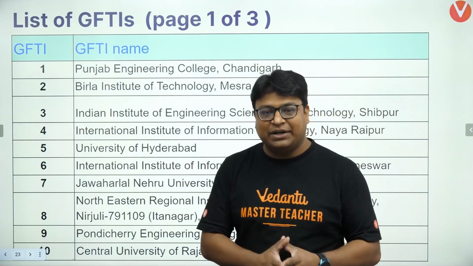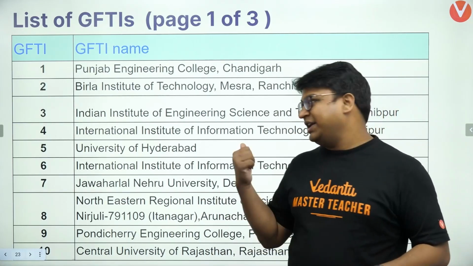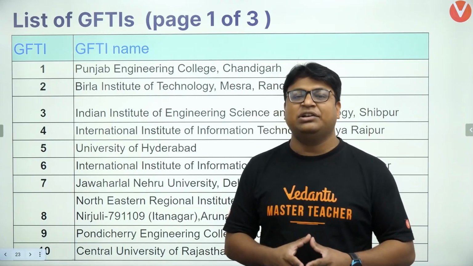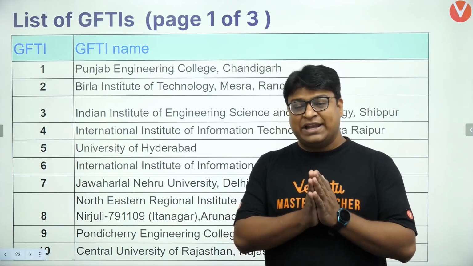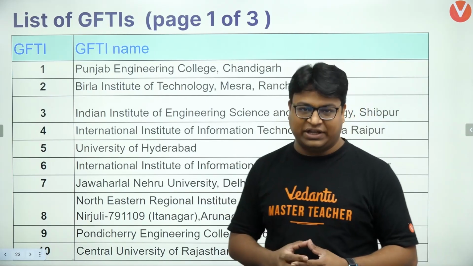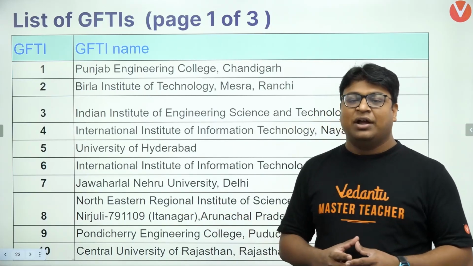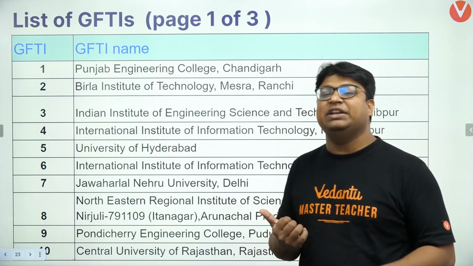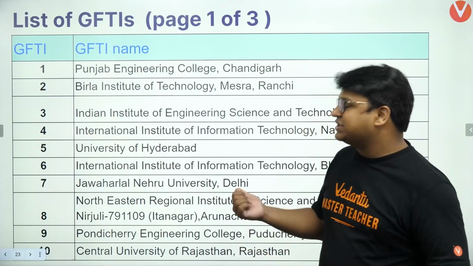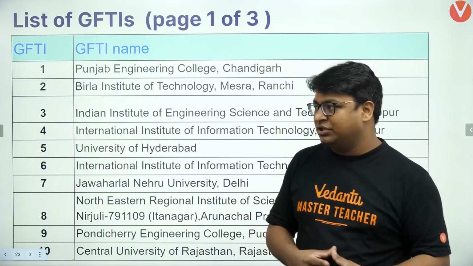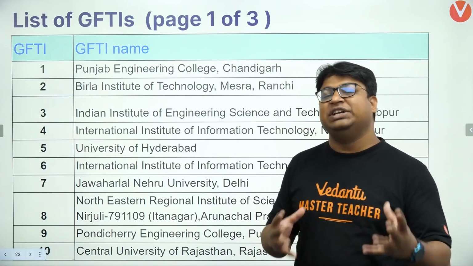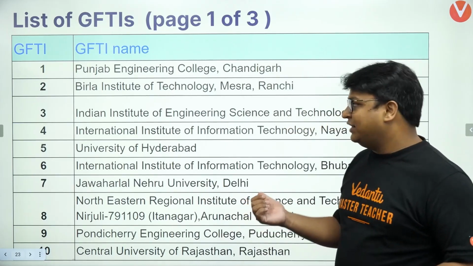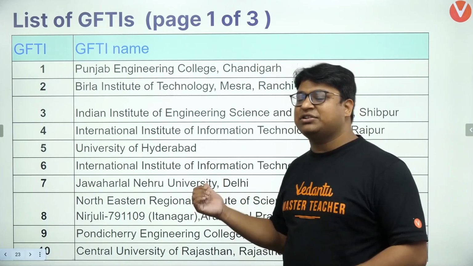Again, we have prepared this order in a similar manner, but here we faced a few challenges. I will let you know about those. The first challenge was that we could not find any branch that was present in all the GFTIs or a majority of the GFTIs. The particular reason is that some of the colleges are meant specifically for certain branches. For example, there is a college dedicated to carpet technology. Now this college will not have a CS or an electronics branch.